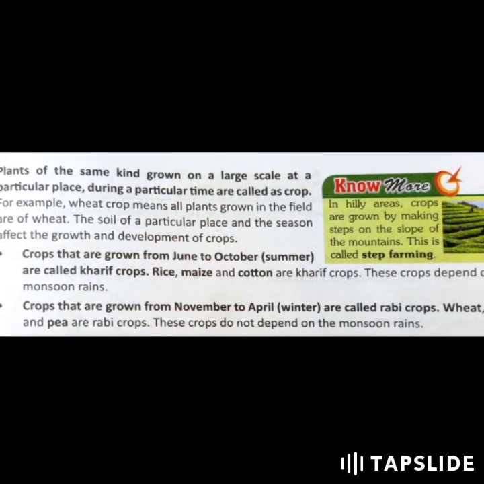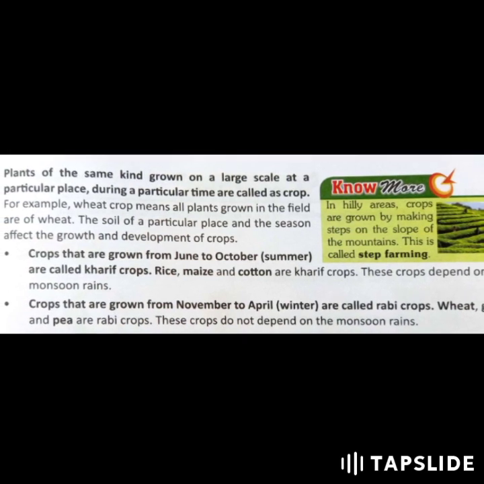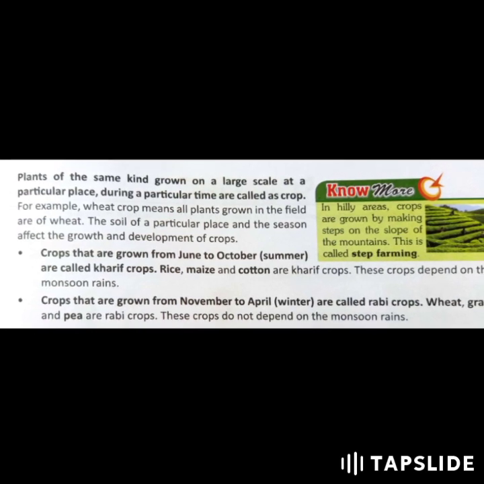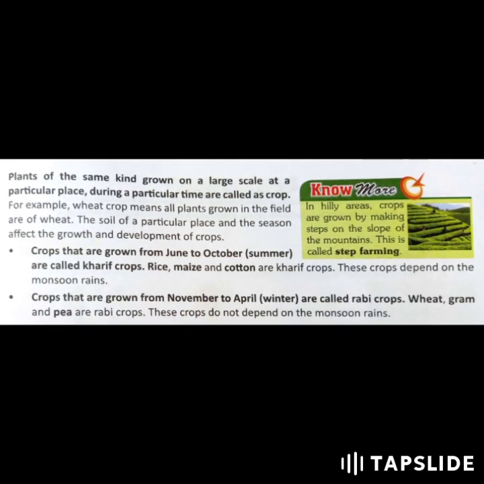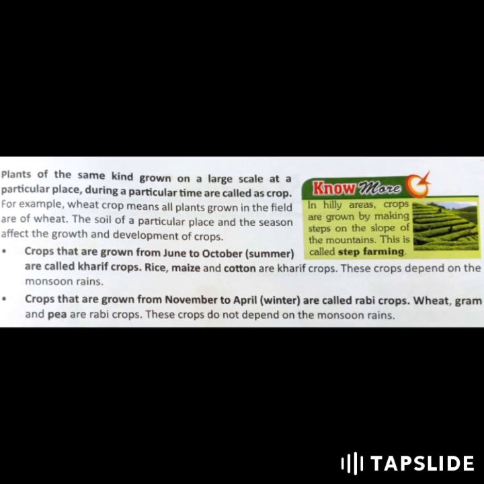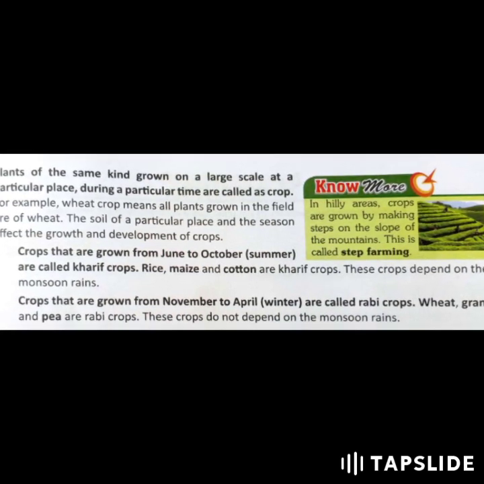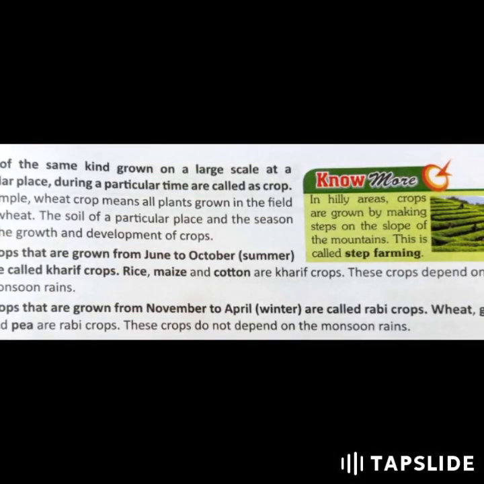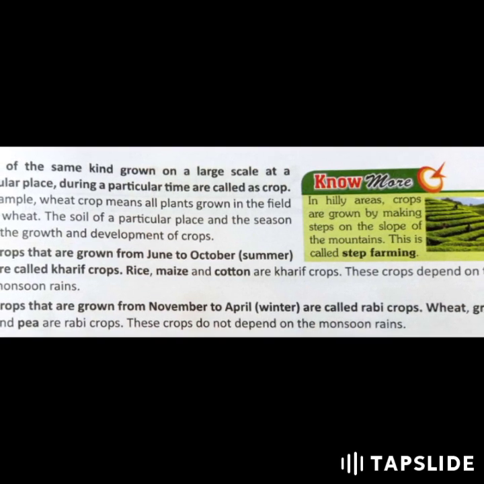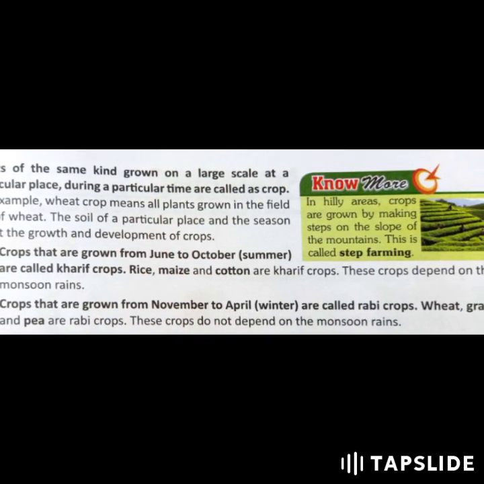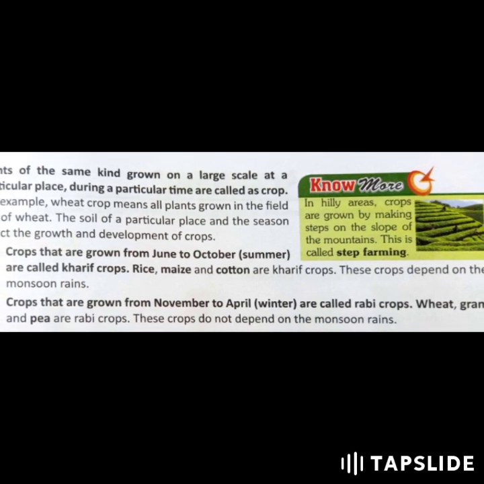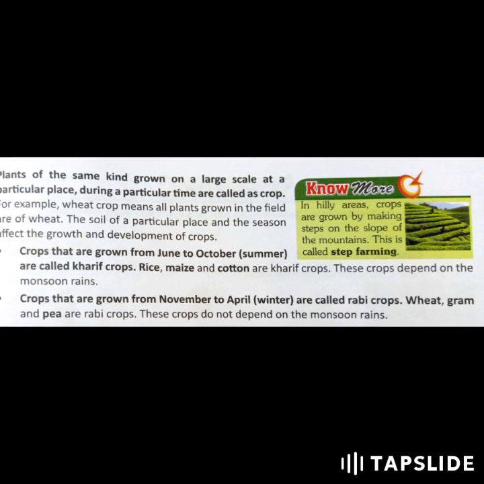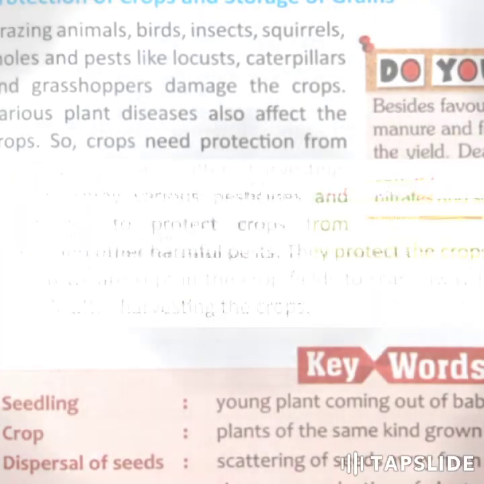What is a crop? Plants of the same kind grown on a large scale at a particular place during a particular time are called a crop. There are two types of crops, Kharif crops and Rabi crops. Kharif crops are also called summer crops, for example rice, maize and cotton. These are Kharif crops which can be grown from June to October. Second is Rabi crops which can be grown from November to April. That's why they are also called winter crops. For example, wheat, gram and peas.